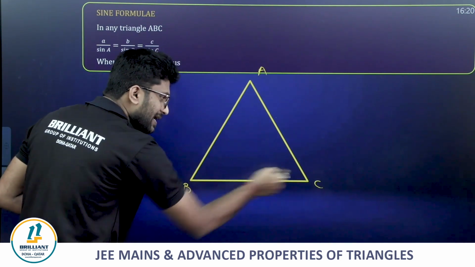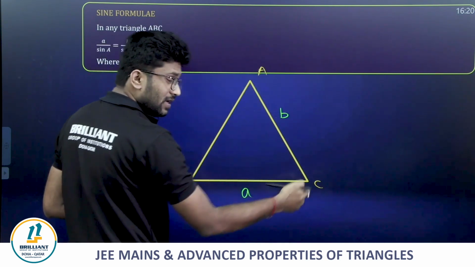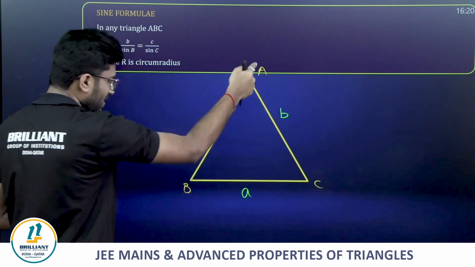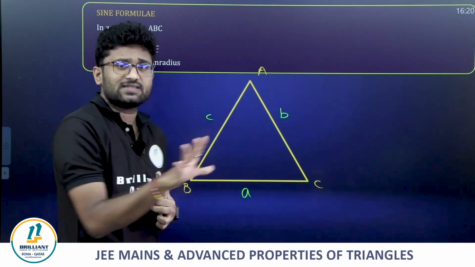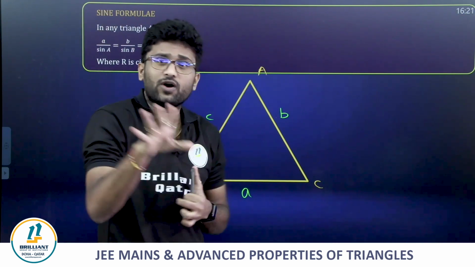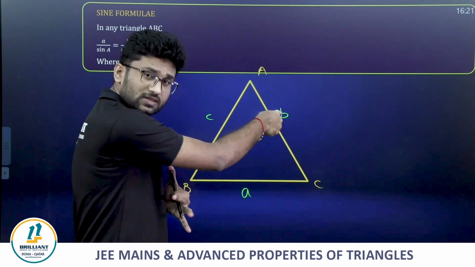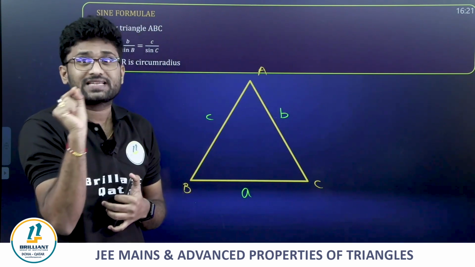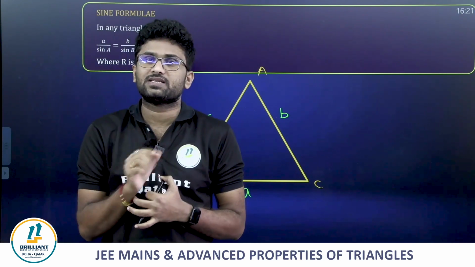Small a denotes the side length of side BC. Small b denotes the side length of side AC. And small c denotes the side length of side AB. Clear? Okay? By default, small a denotes the side length opposite to angle A. These are the standard notations we say: small abc represents sides, capital ABC represents angles.